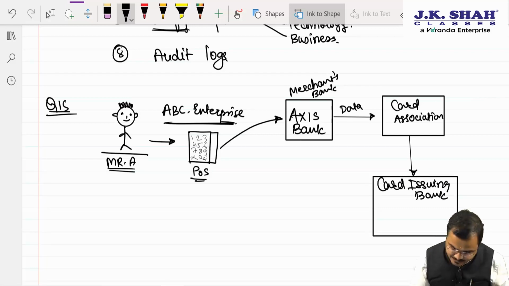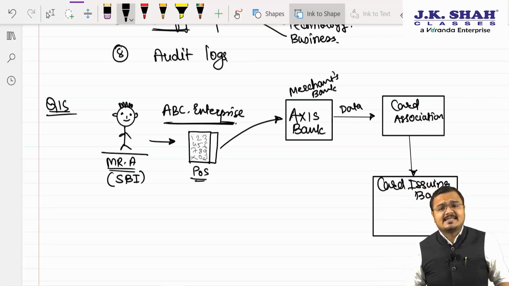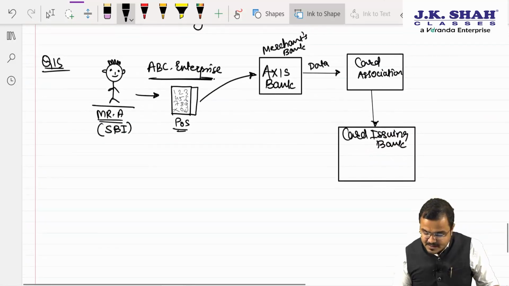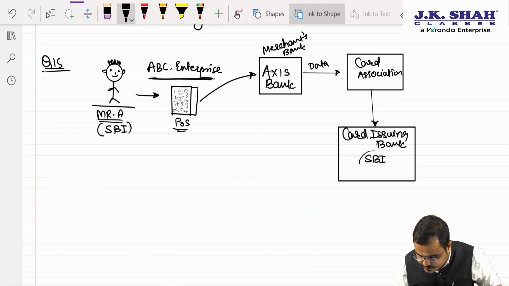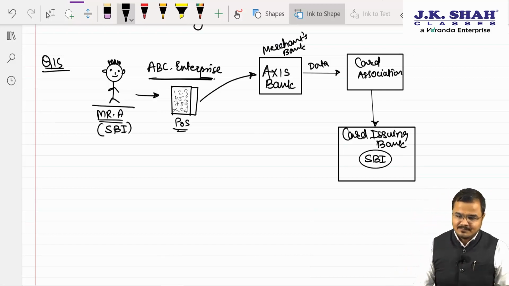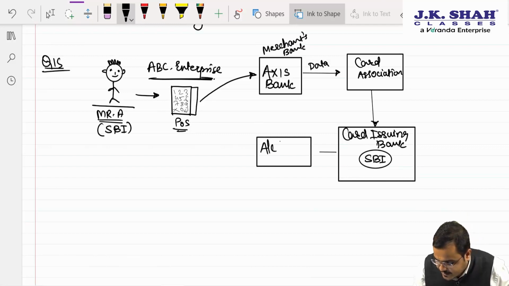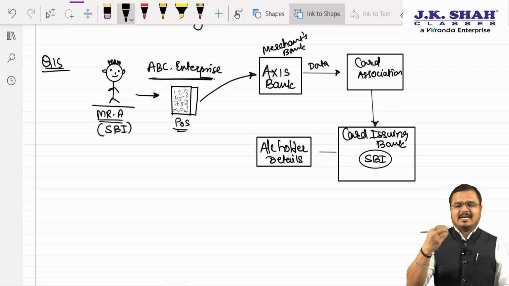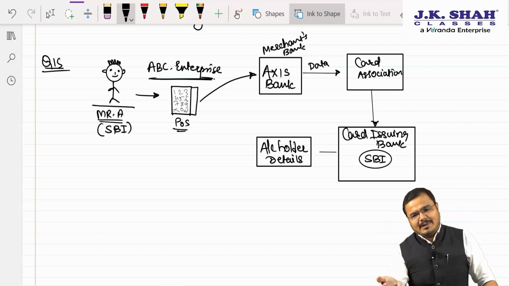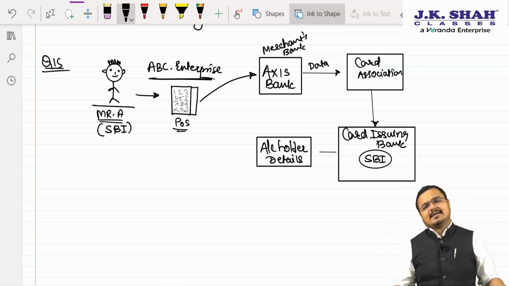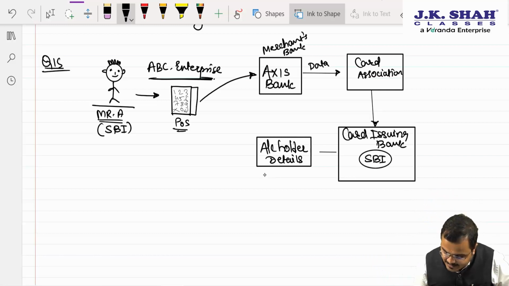Now to understand this very simply, suppose Mr. A is having an account in SBI. So SBI has issued the card to Mr. A, yes or no? So the card issuing bank will be, sir, the card issuing bank will be SBI. Understood? Yes, sir. Now the card issuing bank will check the account holder's details. If it is a debit card, suppose, we'll check the balance available. And if it is a credit card, then we'll see the credit limit. Once the credit limit and everything gets verified, what had we verified? Tell me please. Sir, we had verified the credit limit.